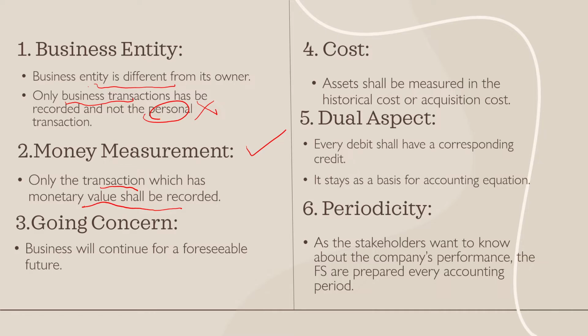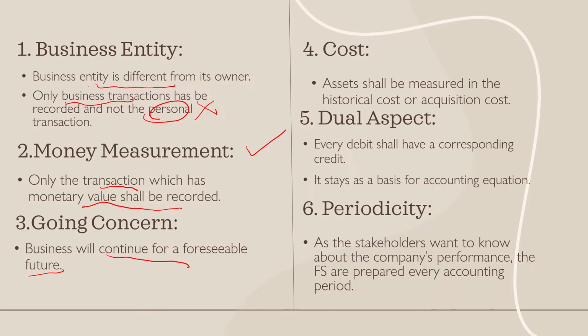Third concept, going concern. The business will continue for a foreseeable future. That is, no matter what, the owner may come, the owner may go, the managers may come, managers may go, but still the company keeps going, it keeps flourishing. There is no end to that company. Okay, so it means it will continue till the foreseeable future, till the future it continues.